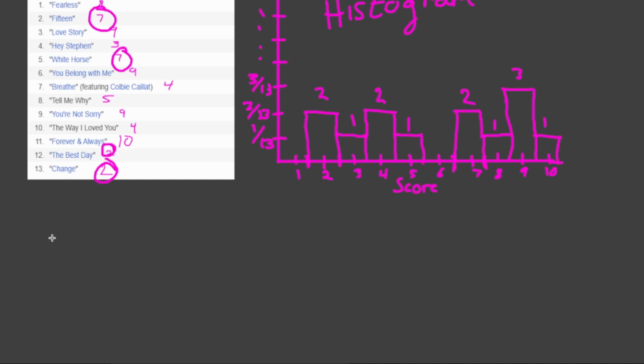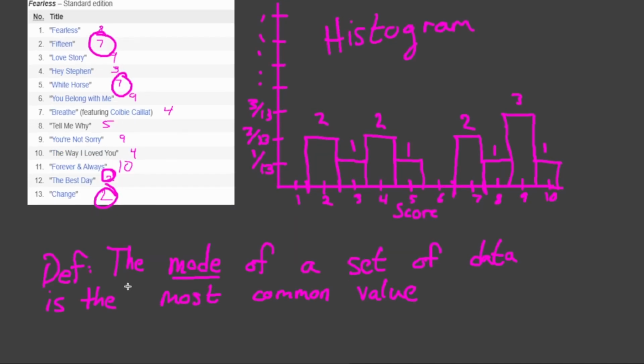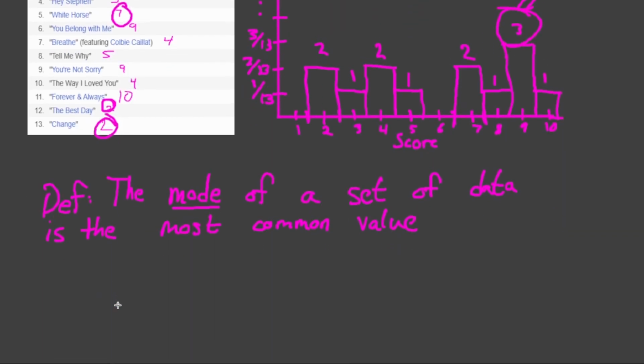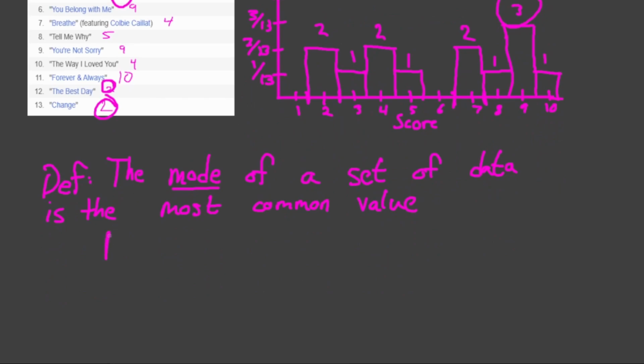The first and most simple of them is something called the mode, where we define the mode to be the most common value that we find inside of our set of data. So for this set of ratings that I came up with for the album Fearless, I gave the score of 9 the most frequently out of everything. I didn't give it that much more frequently than 7, 4, or 2s, but the number 9 occurred more frequently than everything else. So we would say that the mode of this data set is equal to 9.